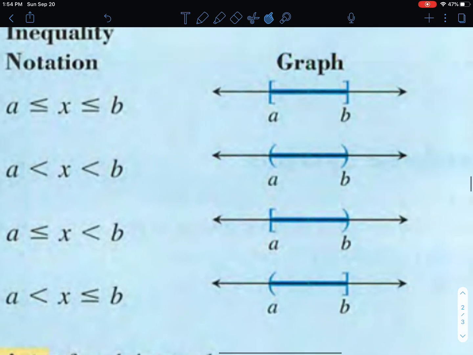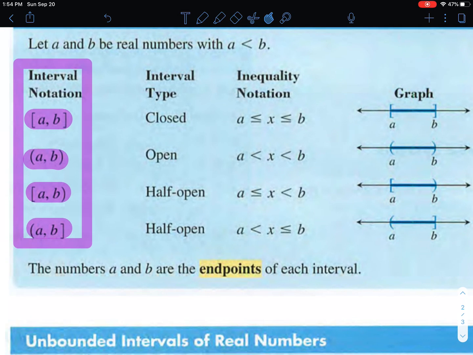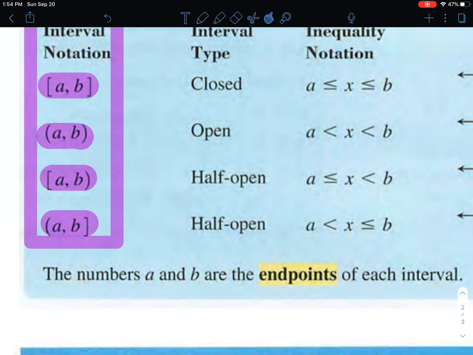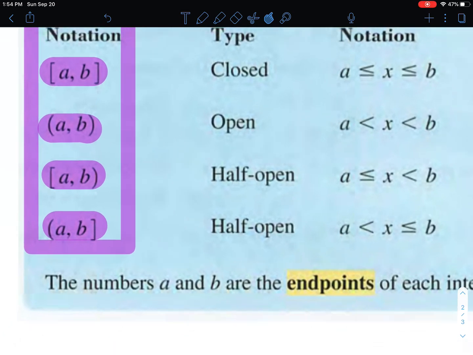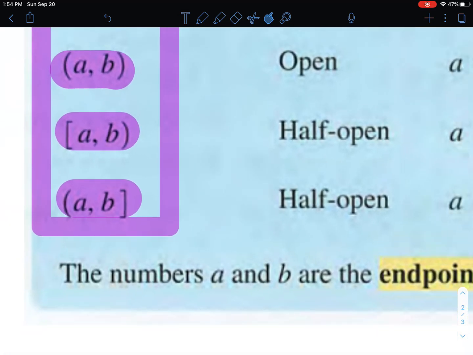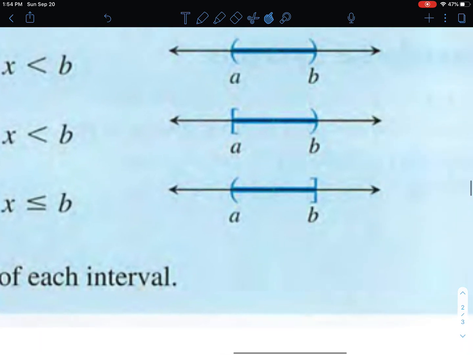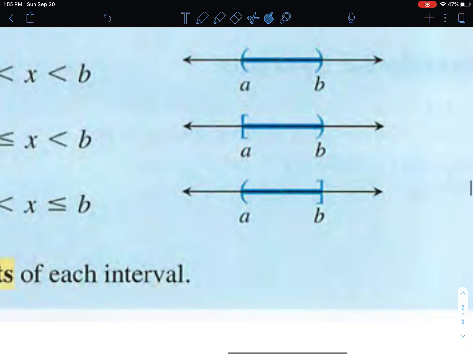So they're both soft brackets, open brackets. They do not include a and b. They won't be equal. Okay, and then if you have some sort of a combo, half open, half closed, whichever letter or number has the hard bracket, as you could see in the third example, a has a hard bracket, so a is included in that, and you would color that in with a dark circle, right?